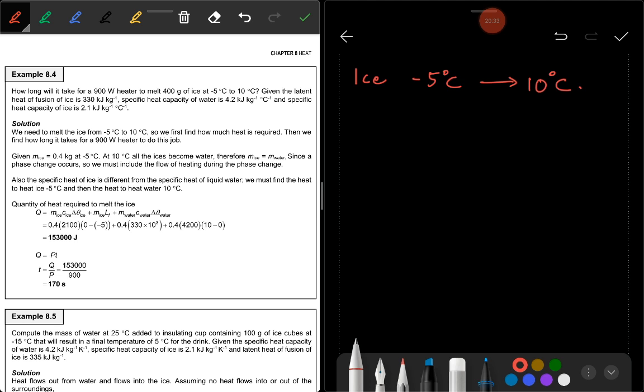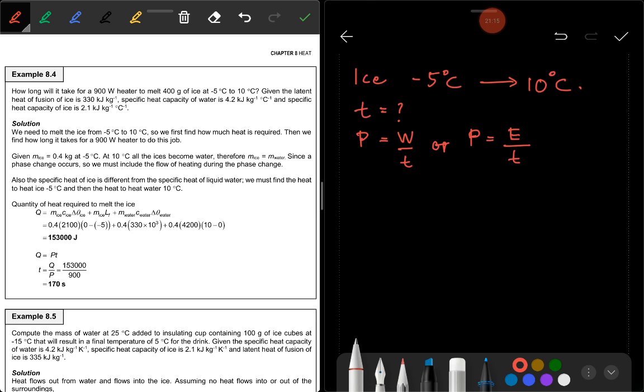Here, it asks how long will it take. So if you want to find how long, that means t. You are given the power. Remember, power is equal to work, the rate of doing work. You learned this before in work, energy and power. Or you can use power is equal to the energy, the rate of using energy. So energy, remember the definition of heat.